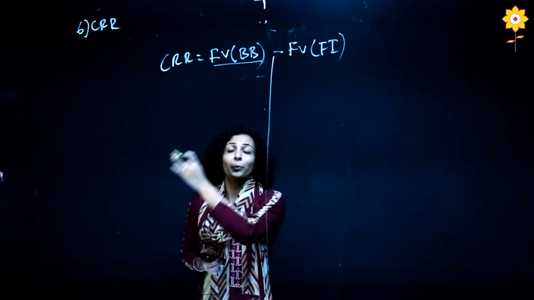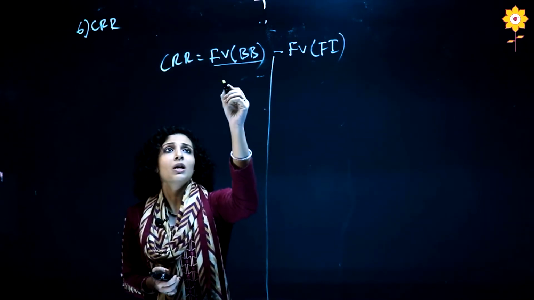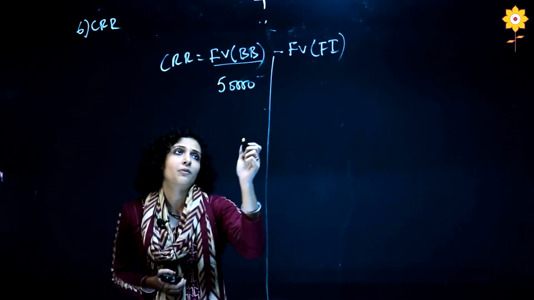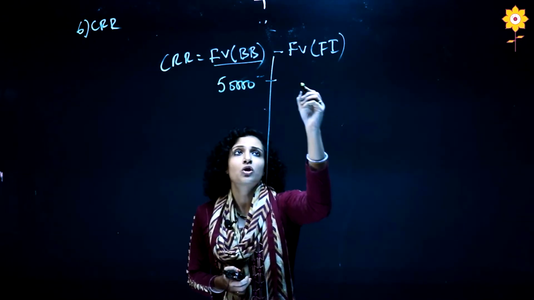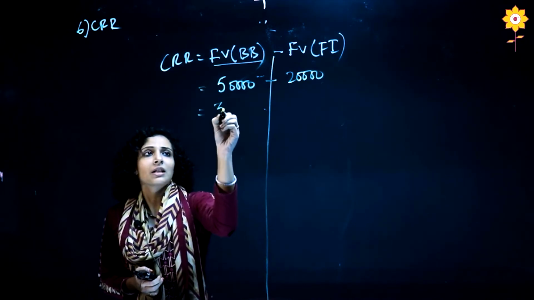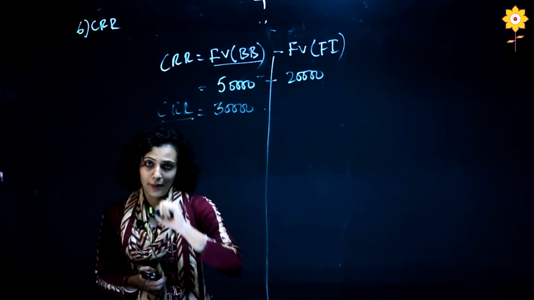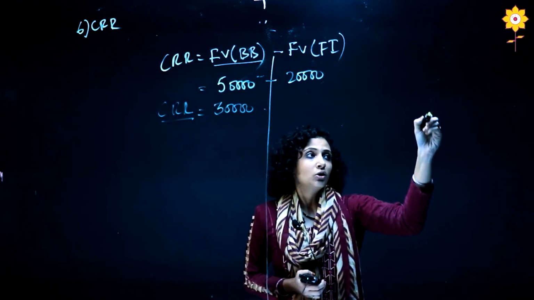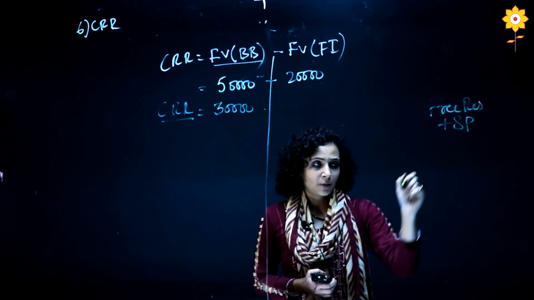If we will see the previous entries, our face value, okay, was 50,000, not the total amount, only the face value, and in the previous entry only our face value of fresh issue was 20,000. So 30,000 is coming, so 30,000 of CRR I have to create. Now which reserves we can use to create CRR? So there has to be free reserves plus securities premium.